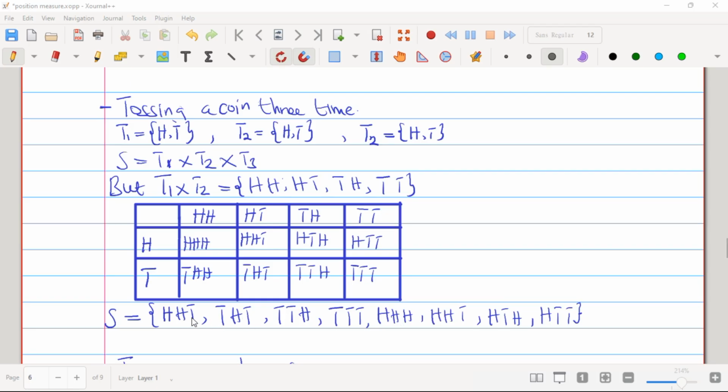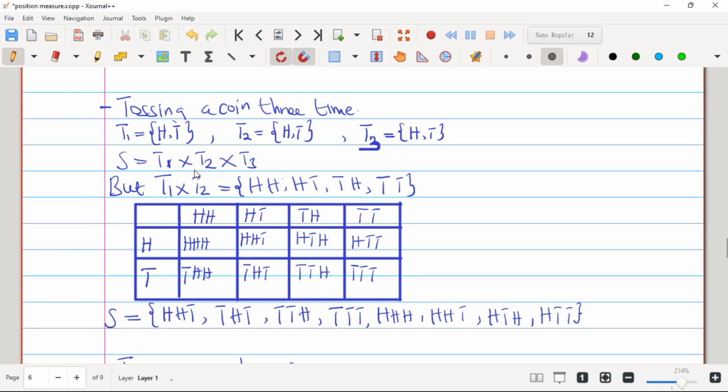As usual, as we did in the first section, when we toss a coin the first time, I am going to get a head and a tail. When I toss the second time, I am going to get a head and a tail. When I toss it the third time, I am going to get a head and a tail. So the sample space S is equal to T1 times T2 times T3. But we cannot multiply the three at once.